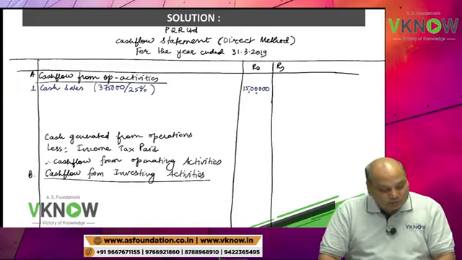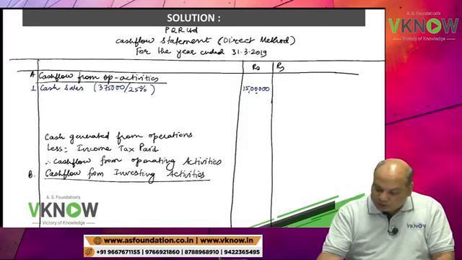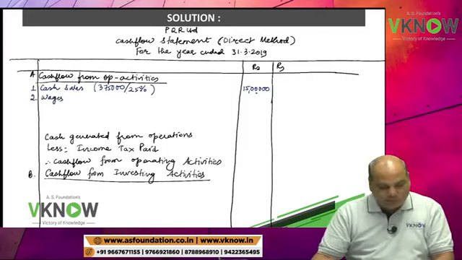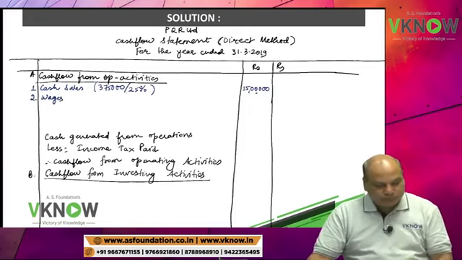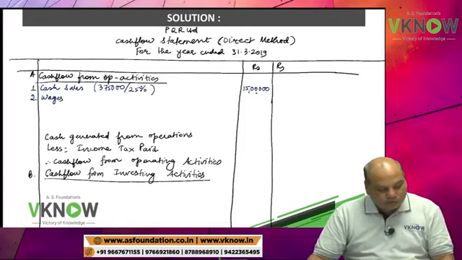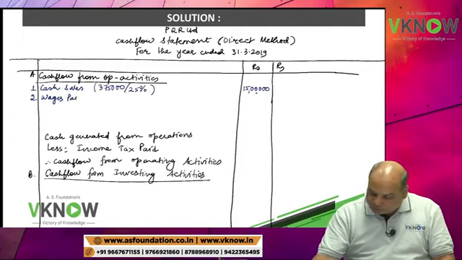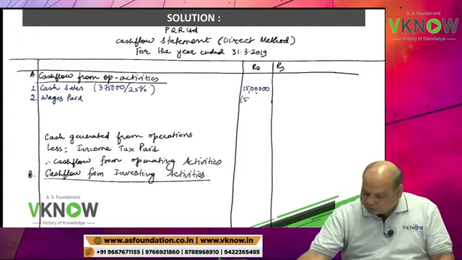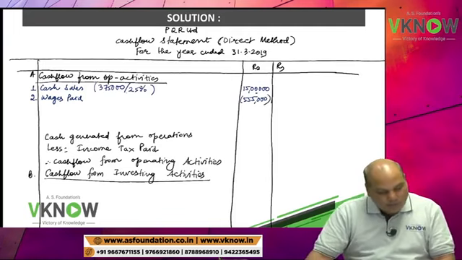Point number 4, wages paid during the year is 5,55,000. So wages paid will come in operating activity. How much is wages paid? Wages paid, write down in bracket 5,55,000.